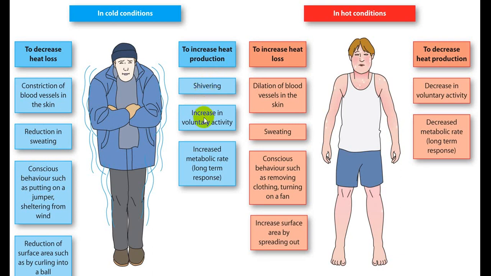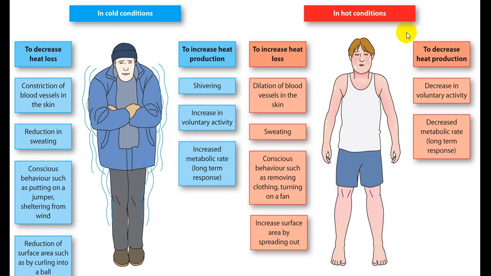There will be an increase in voluntary activity, that will also increase your heat production. There will be an increased metabolic rate because of release of TSH, that is thyroid hormone, and adrenaline, noradrenaline. All this will try to increase the heat production, while these factors will try to reduce your heat loss, and the person will also try to decrease the heat loss by wearing clothes which will not allow the heat to be lost by means of conduction and radiation.